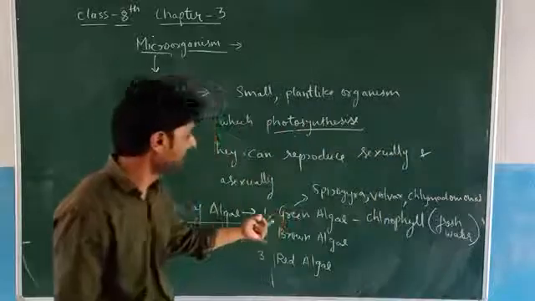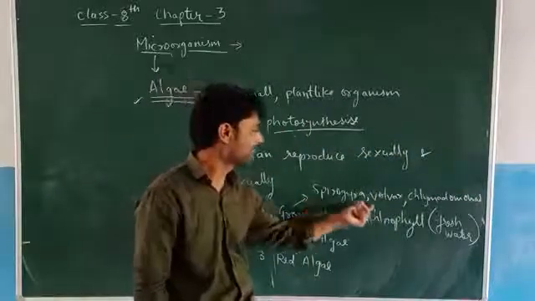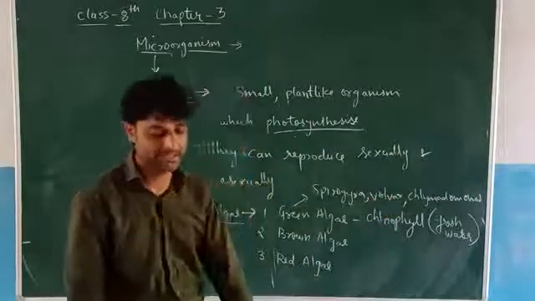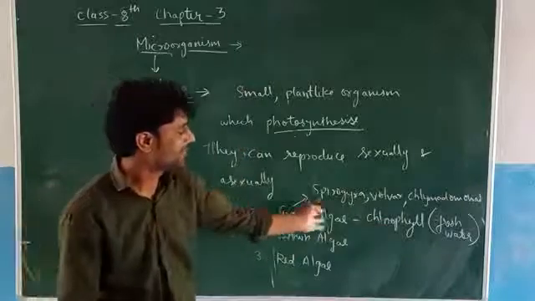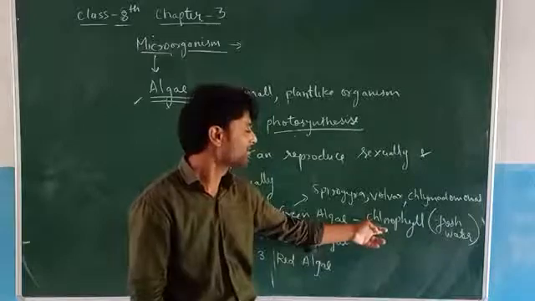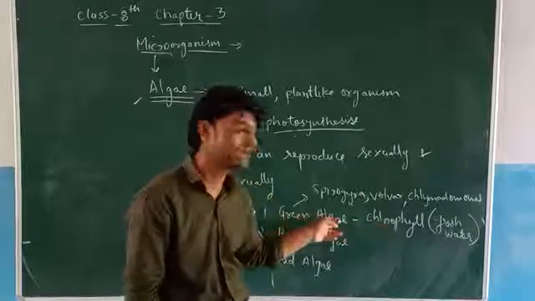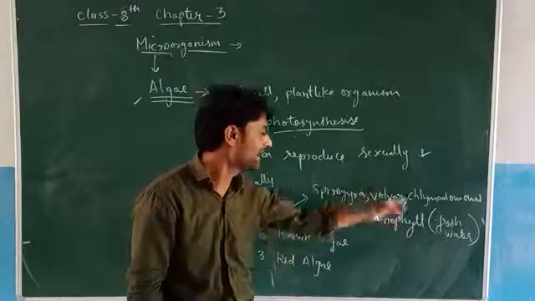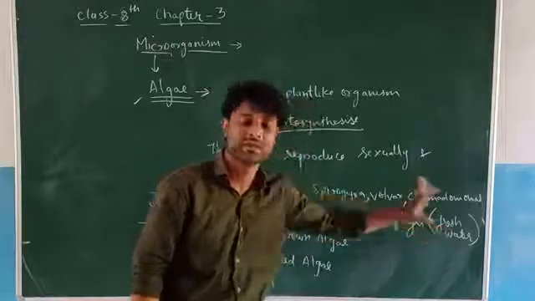These are green algae because they have the pigment chlorophyll in them. Due to the presence of chlorophyll, they are considered green algae. They are found inside fresh water.